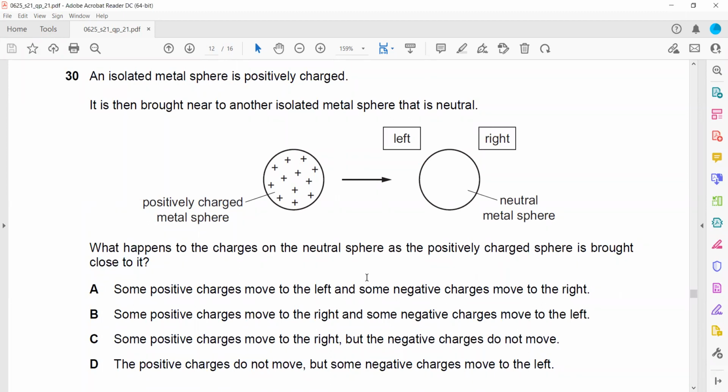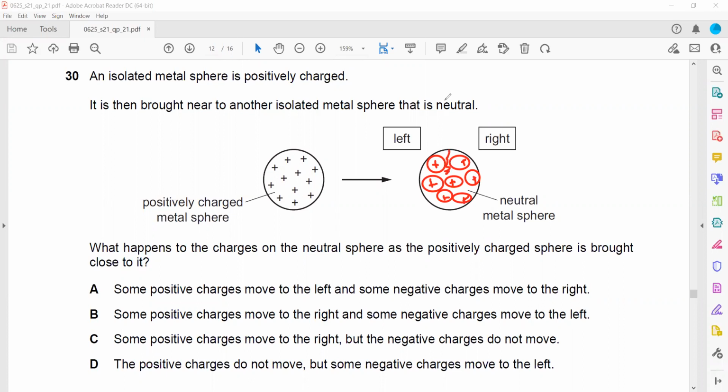Basically, if there was no charge nearby, we have a lattice of positive ions in the metal and delocalized electrons. Electrons are free to move within this structure. But what happens when we bring a positively charged rod near? The majority of the electrons are shifted towards one side. So it appears most negative on the left hand side and most positive on the right hand side.